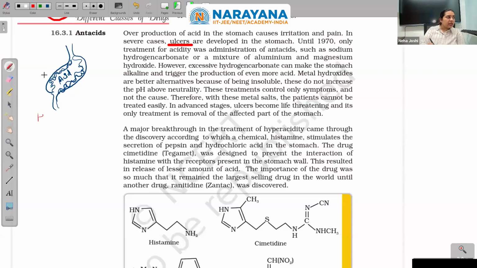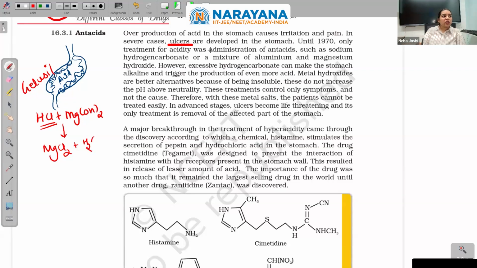This acid is primarily HCl. So we used to give antacids like magnesium hydroxide. A pink color syrup under the name Gelusil, you must have all come across, or a pink big tablet. It is basically magnesium hydroxide. So we just want to neutralize this acid. We will target an MgCl2 plus H2O type reaction.